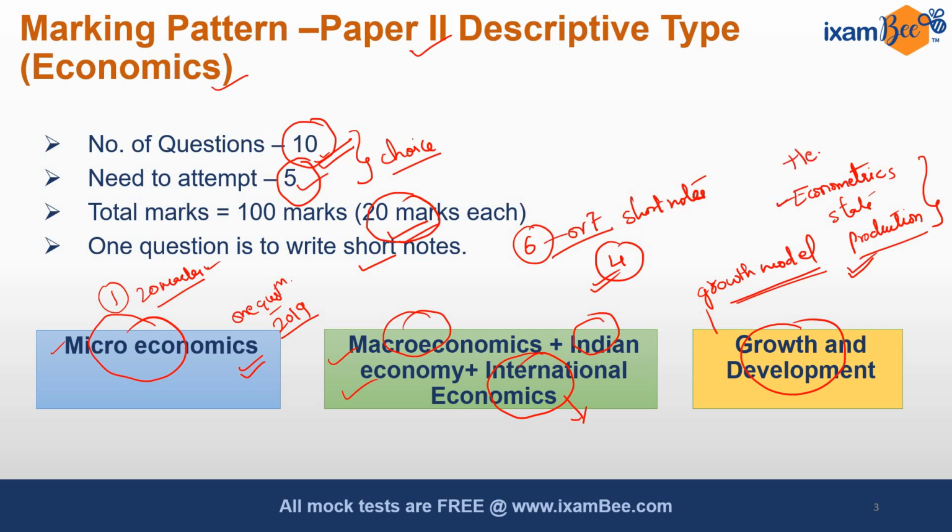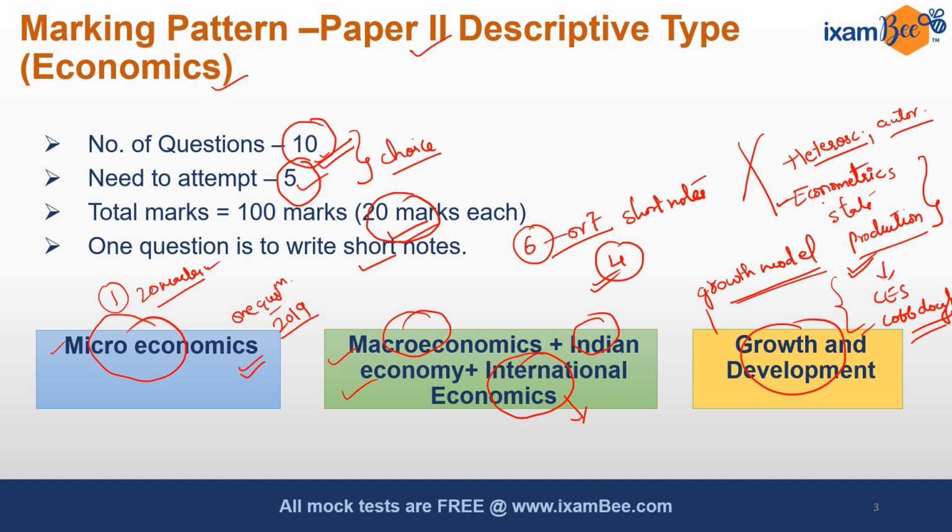For example, you can prepare heteroscedasticity in case they ask, and other things like autocorrelation. Something like that you can prepare or revise, meaning don't spend so much time, but in case the pattern changes you should be prepared. In production also they can ask about the CES, they can ask about the Cobb-Douglas production function. So basic production function they can ask. Again, as per past year patterns they have never asked, so you do not have to give so much focus to it.